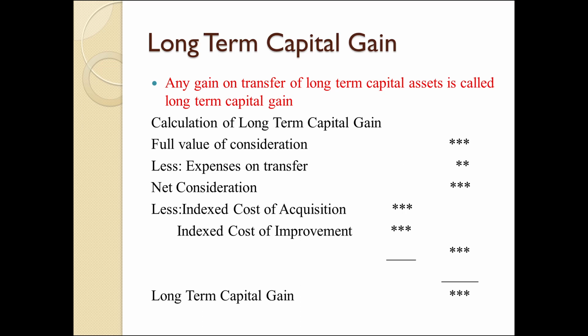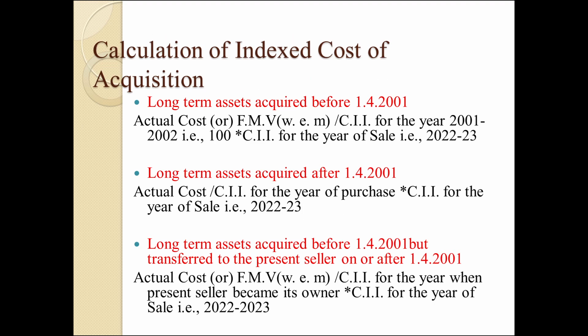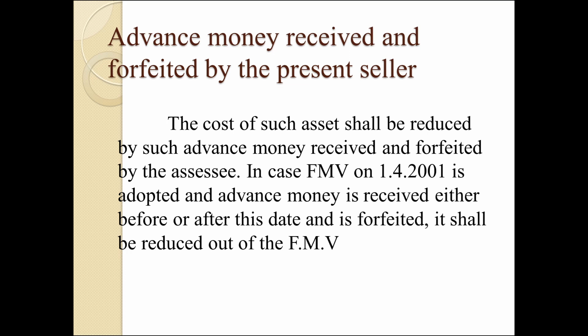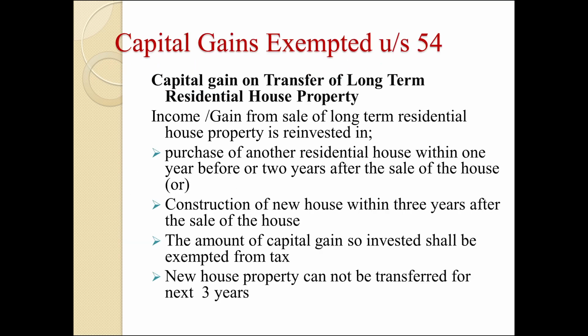After calculating long-term capital gain, we can get some exemptions. We can claim some exemptions under various provisions. Let us see some exemptions. First one is capital gains exempted under section 54. It means transfer of long-term residential house property.